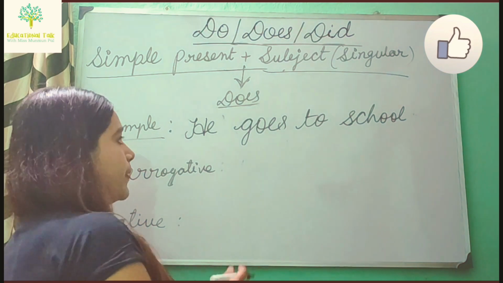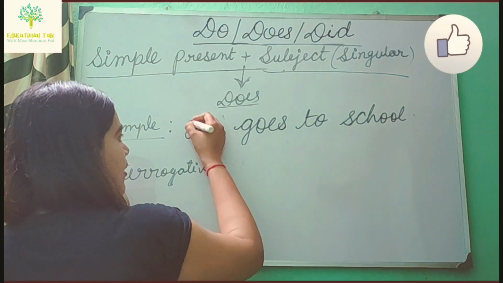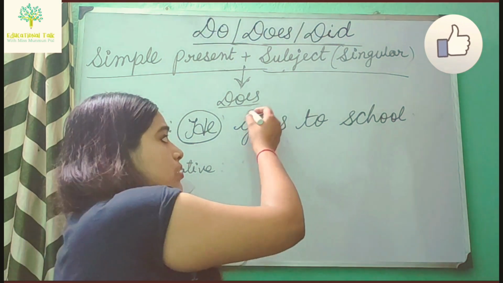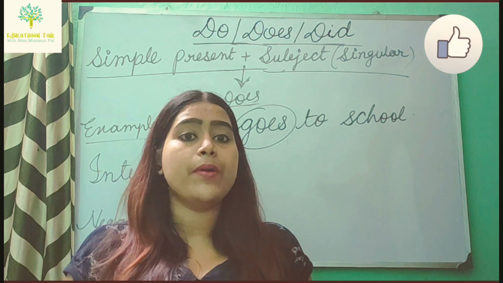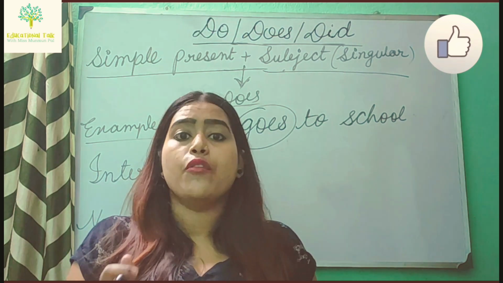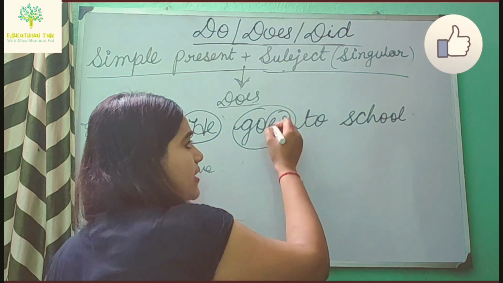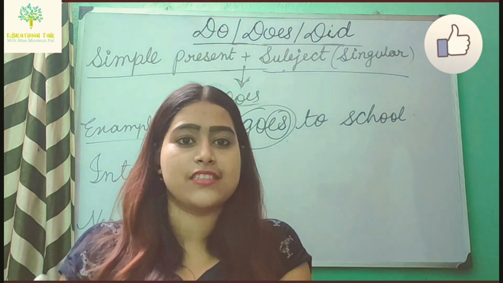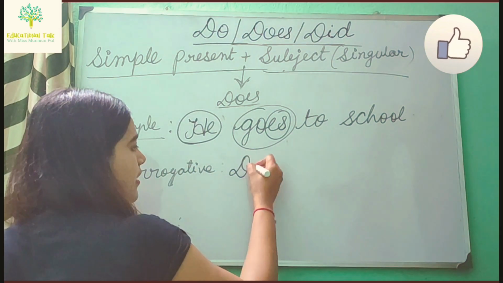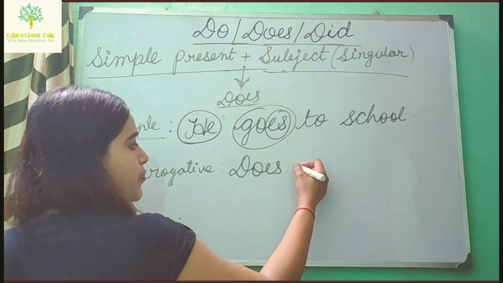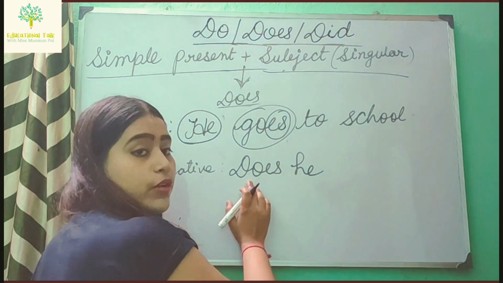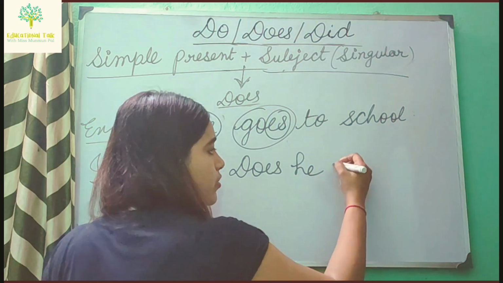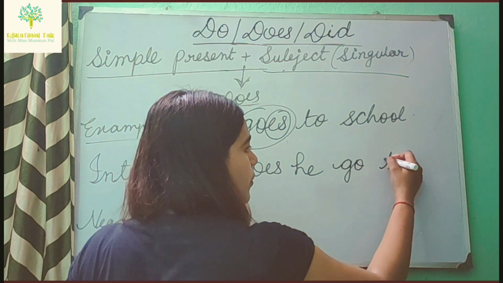So here is the example. He goes to school. The subject is singular and the verb is goes, simple present tense. And remember, one more trick to use does: when there is s or es in the main verb, just close your eyes and use does, D-O-E-S. So here I am using does, then the subject, he. And when we use does, we remove es from the verb. So, does he go to school?